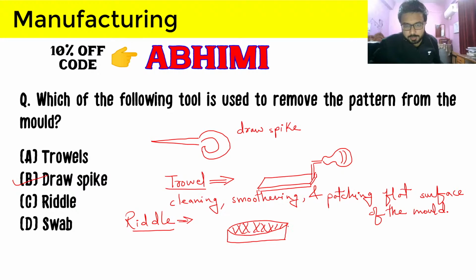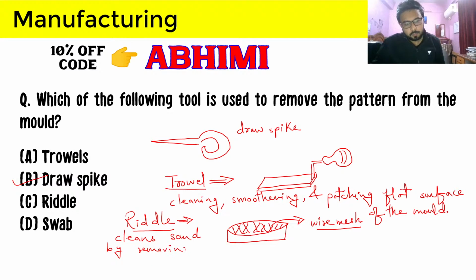So this is the wire mesh, and what the riddle does is clean sand by removing foreign materials.